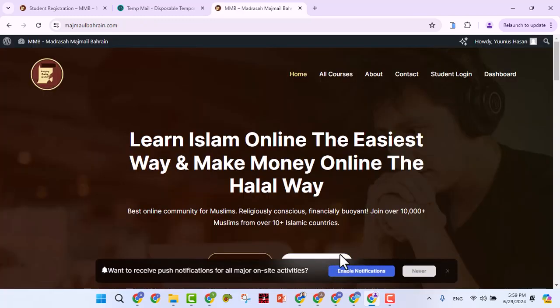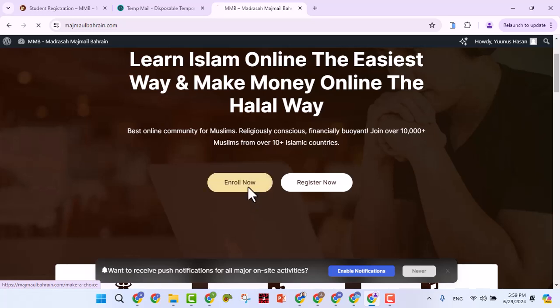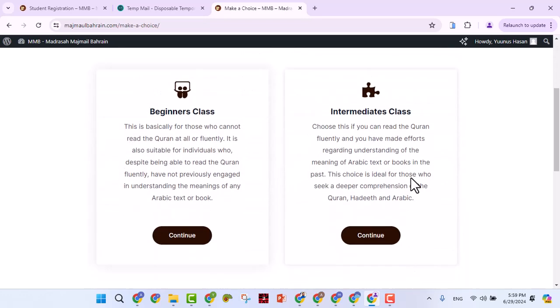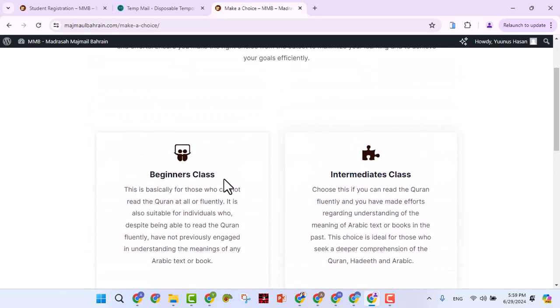So now I've registered. So the next thing I want to do is to enroll. So I click on enroll. So when you want to enroll, you have to choose between beginner's class or intermediate class. Beginner class is for the people who cannot read the Quran yet, or they can read the Quran but not fluently, or they can read Quran fluently but they have not engaged in any Arabic mini class before.